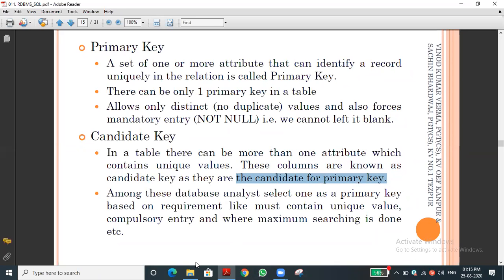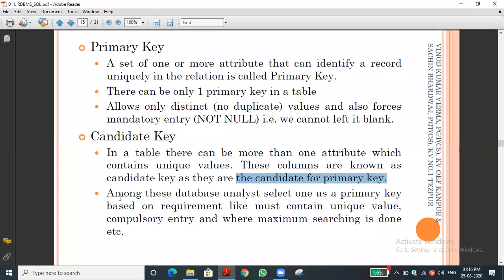These are all candidates, nominees. From among the nominees, one will be selected as an MLA, isn't it? Likewise here, these are all the candidates for the post of primary key. One among them is selected, not by vote, but directly. So this column will be the primary key. Like this, we are selecting.